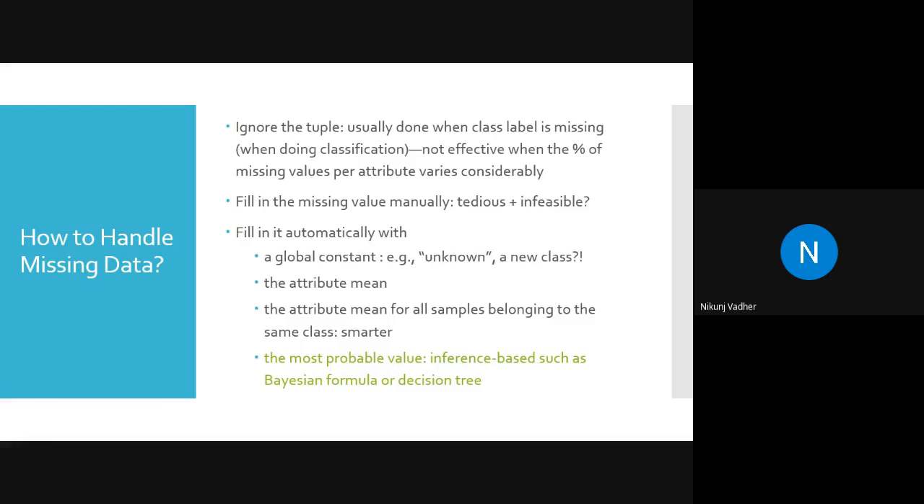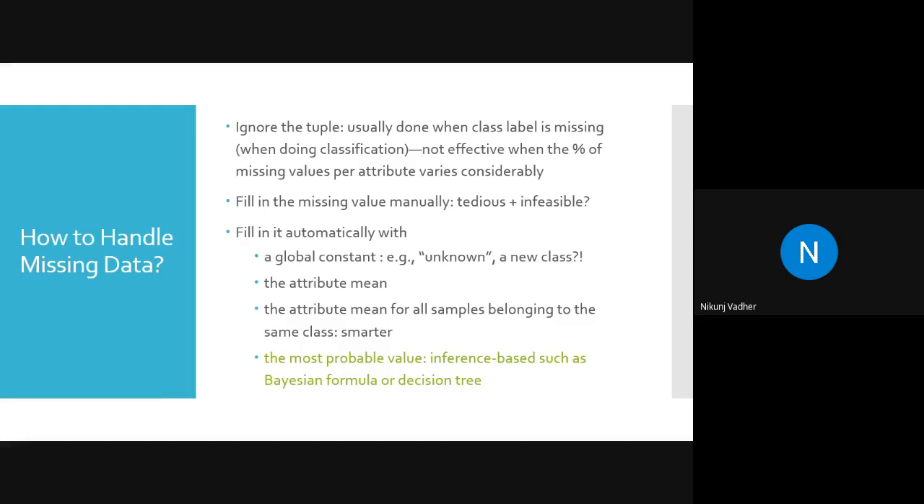So we should not do it. It should be done only when the number of rows, in terms of percentage, is very low. Then we can delete it. Otherwise, we should avoid this approach.